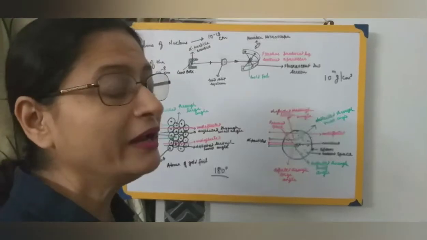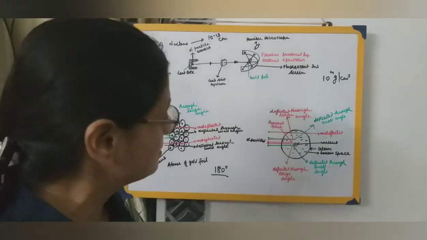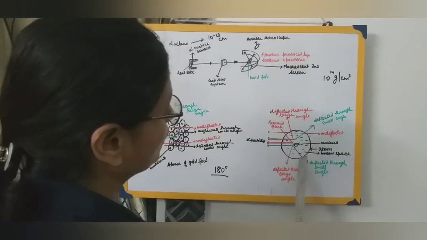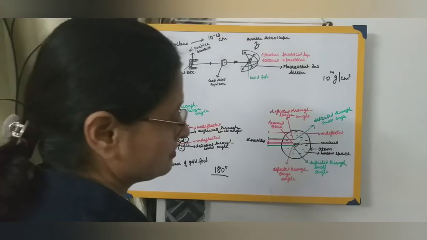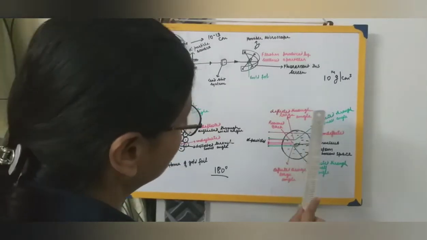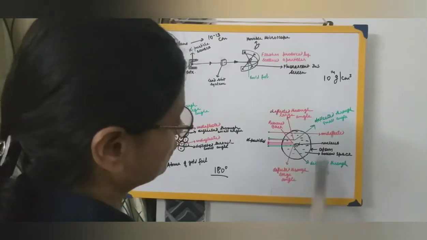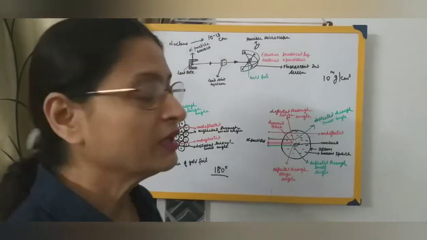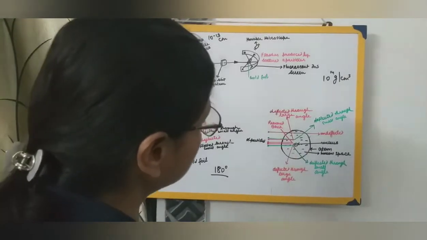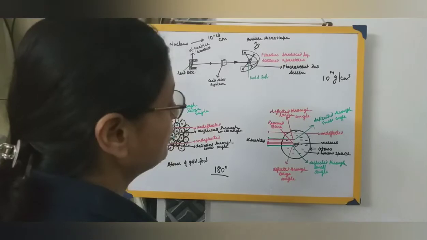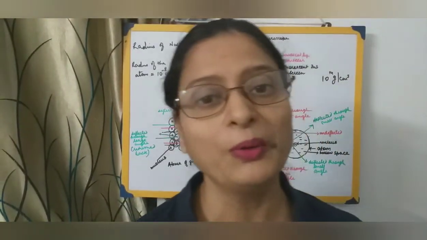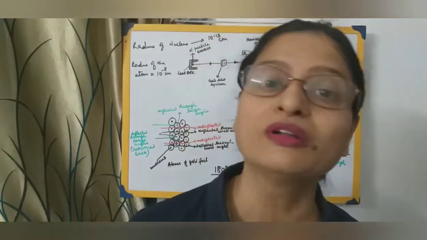Just as the planets revolve around the sun in the solar system, in the same way the electrons are moving around this positively charged, centrally situated nucleus. That is what he observed in the space around the nucleus, the empty space, which is also called the orbits. He gave the name orbits to the empty space in which the electrons keep on moving around the nucleus. So he compared the model of an atom with the solar system. Everybody was very happy: okay, we got a model for the atom.